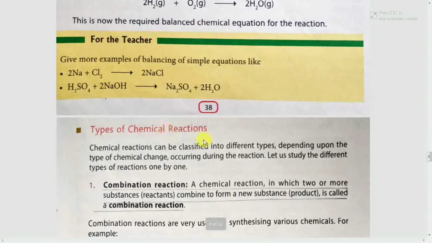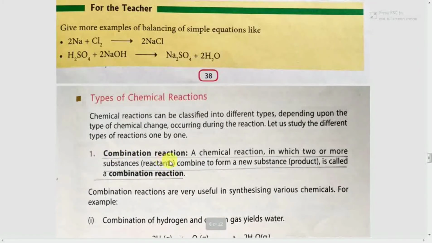Next is types of chemical reactions. Chemical reactions can be classified into different types depending upon the type of chemical change occurring during the reaction. Let us study the different types of reactions one by one. First one is combination reaction.